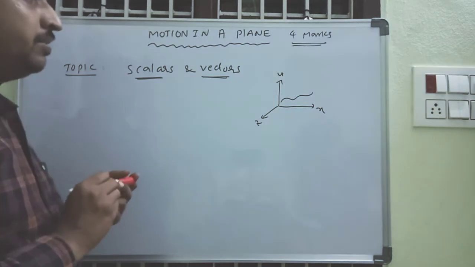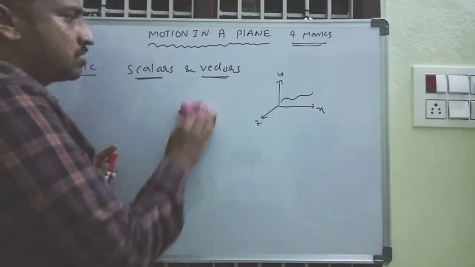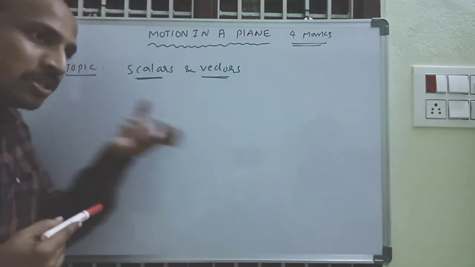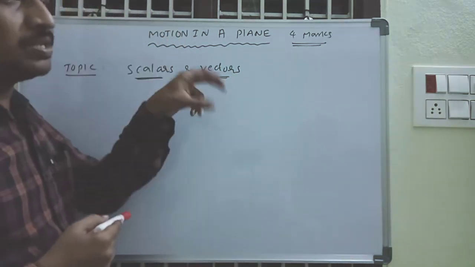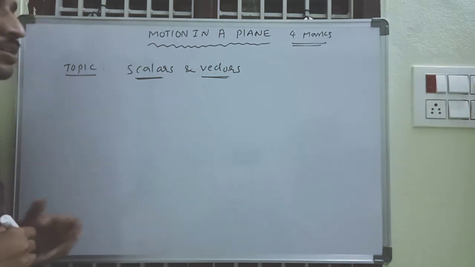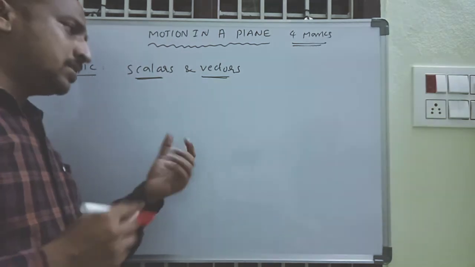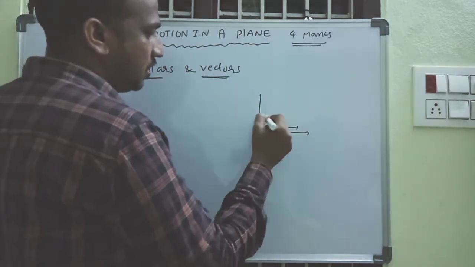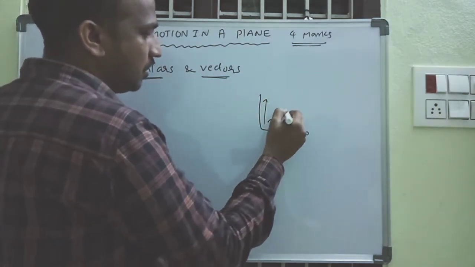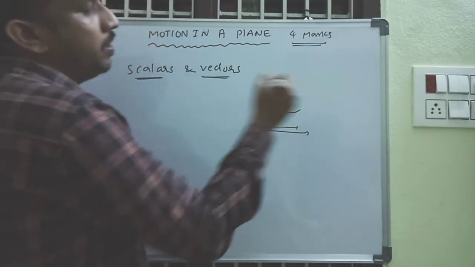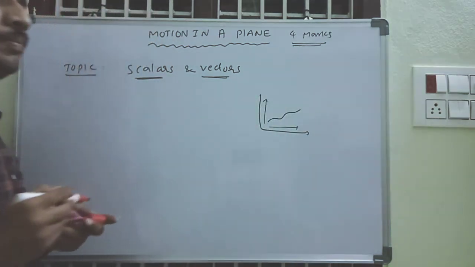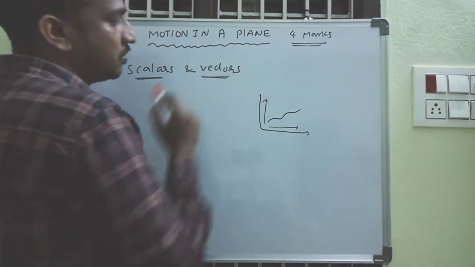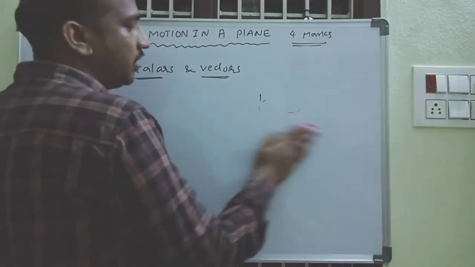That's why we are discussing vector quantities. The body uses two dimensions at a time, so what about the direction? Either the x direction or the y direction, or using two directions at a time. So that's why the vector is important here.